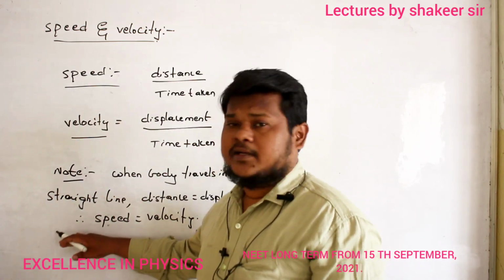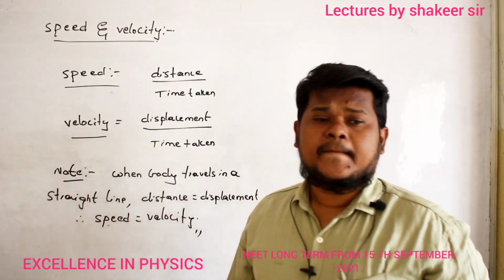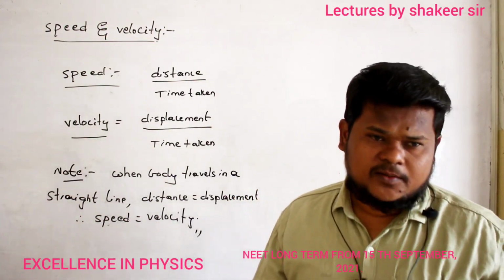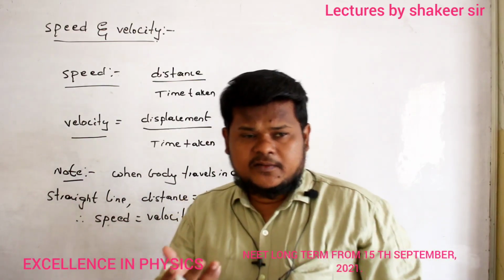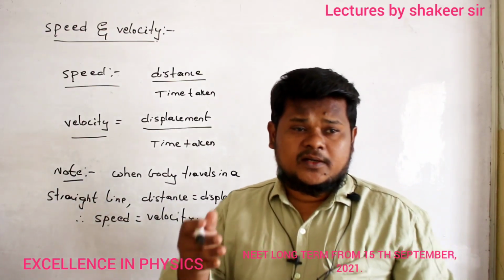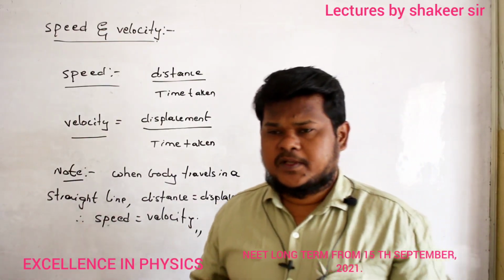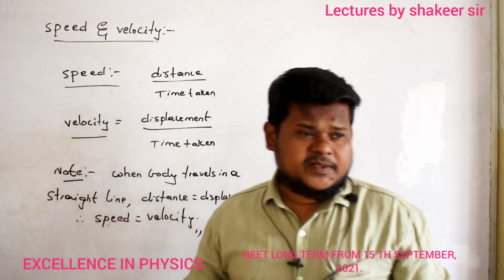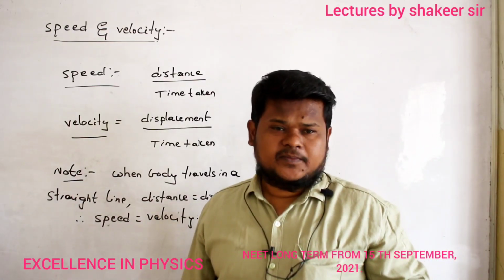What is meant by instantaneous speed? Speed at a particular instant is called instantaneous speed. For example, if you are going on a bike, the speedometer will indicate the speed. In a bike you will have a speedometer where speed is shown. So what kind of speed is that? Is it showing instantaneous speed or average speed? Speedometer always shows instantaneous speed. Instantaneous speed means speed only at that particular instant. Are you able to understand?